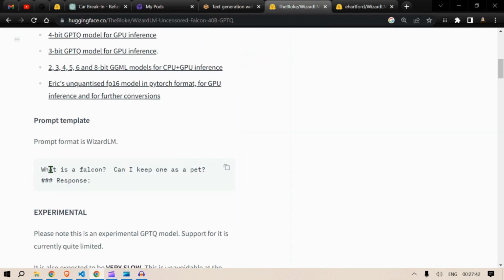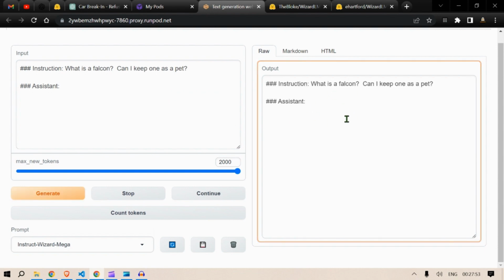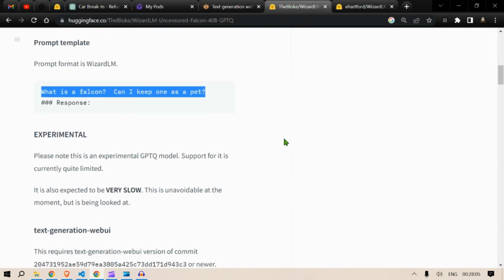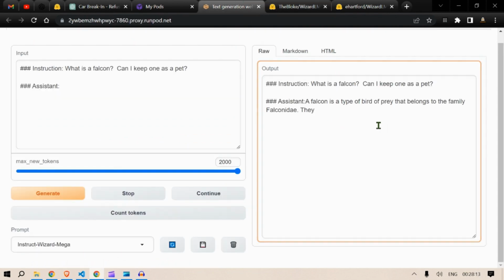So we need to put our inputs now. Let us start with the example here. What is a falcon? Can I keep one as a pet? Click on generate and wait for the results here to continue. Okay, it is slow, but that's not a surprise because the Bloke has already mentioned that it is slow. But what we are trying to do is to ask some uncensored questions, and that is the main focus of this video. Slow, we'll have a look at how to make that fast later. But let us wait for it.